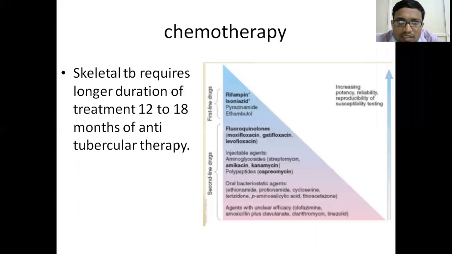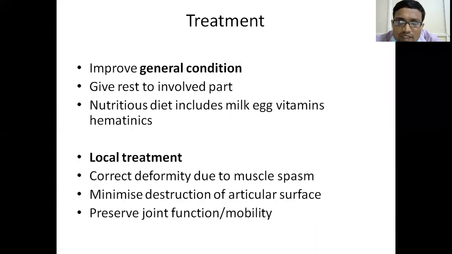The entire crux here is that in any skeletal tuberculosis, if you diagnose early, you can improve the outcome of the patient. If you diagnose late, even with the best treatment, the outcome will not be satisfactory. So in tuberculosis, you have to diagnose it early, whether by biopsy or by whichever investigation modality is chosen.